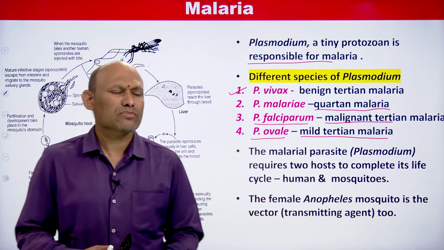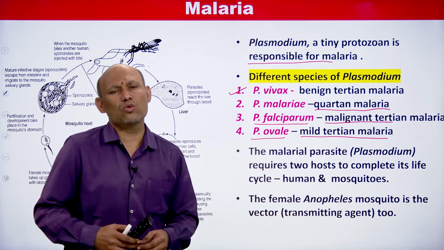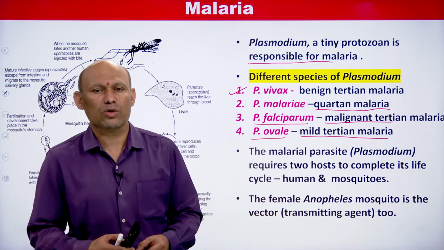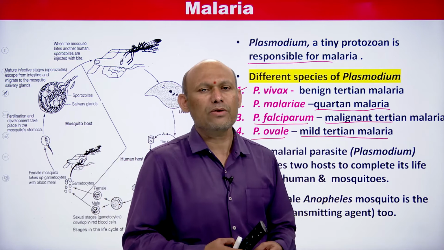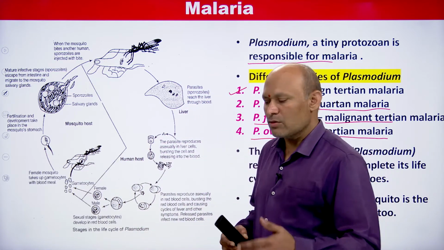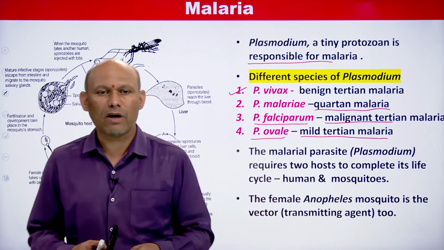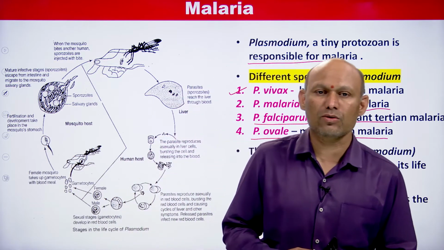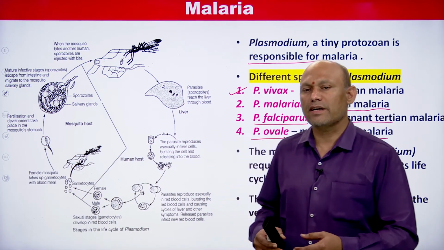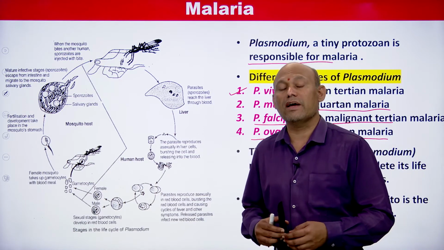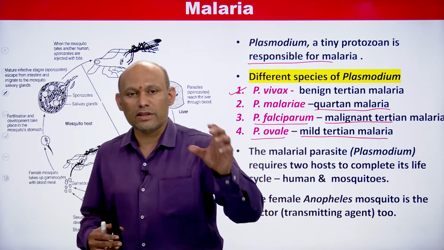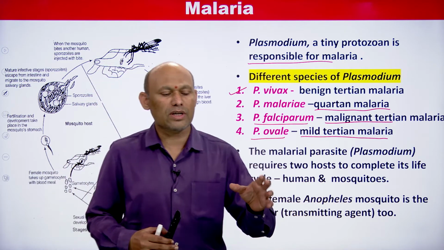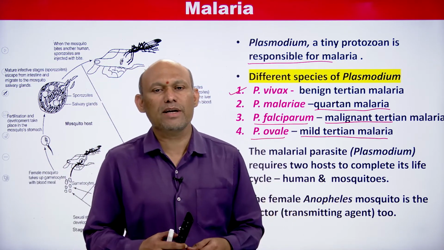See students, this malaria parasite requires 2 hosts to complete its life cycle. For completion of its life cycle, how many hosts are required? Two. Here our focus will be on Plasmodium vivax. In case of Plasmodium vivax, the primary host is the female Anopheles mosquito. This is a tiny, smaller organism, and it is the primary host, you need to remember. There is a possibility you may confuse it.